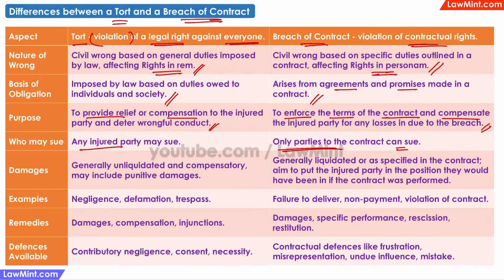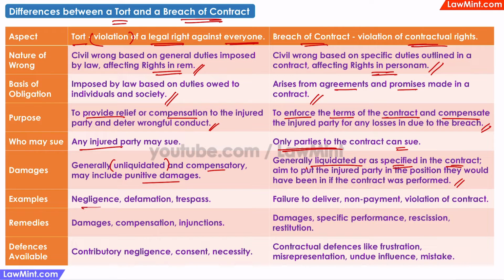In a tort suit, the damages are generally unliquidated, that is, they are not predetermined and they are compensatory. And there is also a possibility of punitive damages in some cases. In a breach of contract suit, the damages are typically liquidated. That is, the damages are specified within the contract or by law. And the aim of these damages is to restore the injured party to the position they would be in if the contract had been fulfilled.